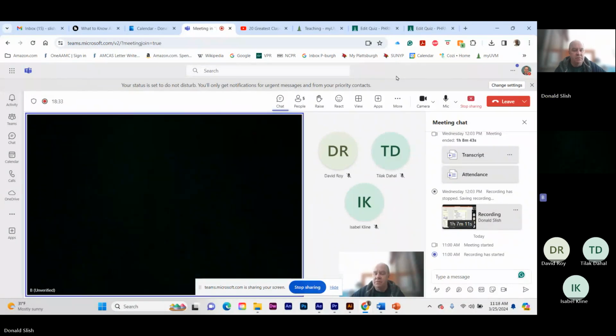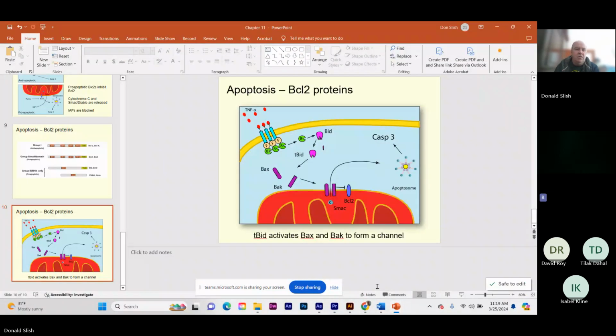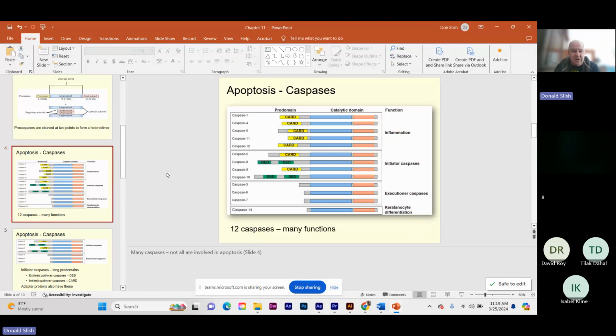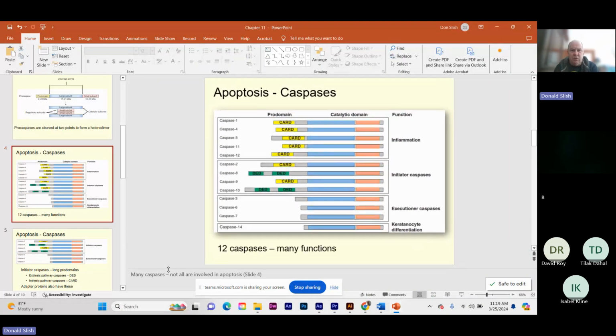I have another question, Dr. Slish. In one of the questions, it gave us options between initiator and executioner caspases, and caspase 7 was mentioned. Was that one we needed to know? I tried to look through my notes to see where it was mentioned, and I don't remember finding it. No, that's what we in the biz call a distractor. It's just there to make you say, wait, what's 7? I don't know.